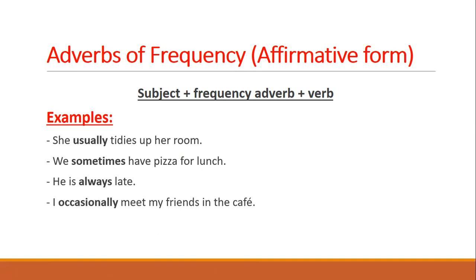As you can notice here, the pronoun or the subject, then the frequency adverb and the verb. That's the formation. He never tells a lie. That means he never ever tells a lie. He always says the truth and nothing other than the truth.